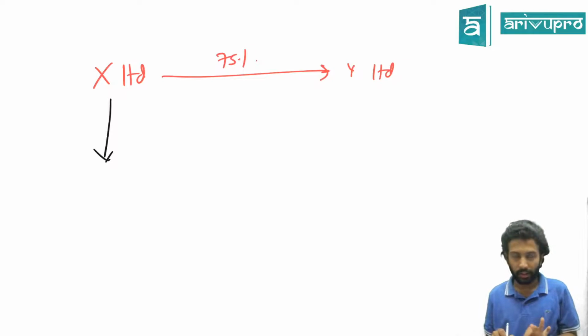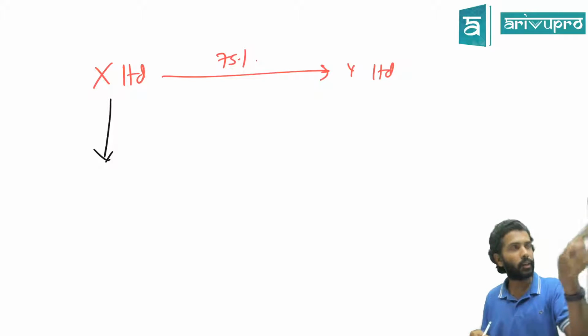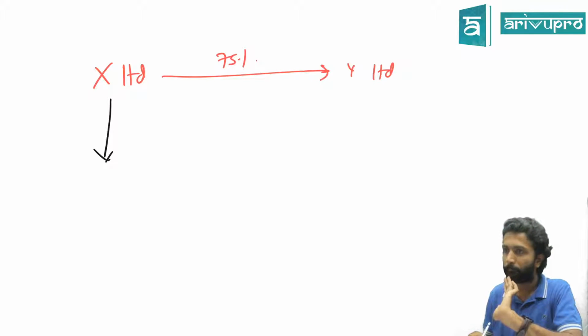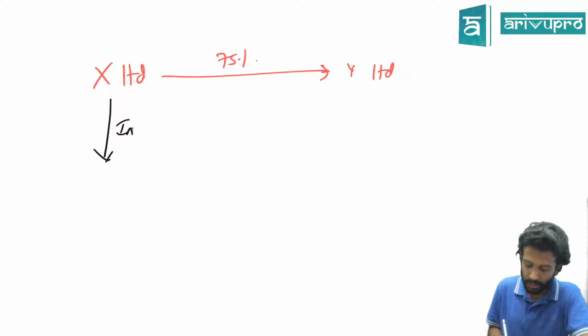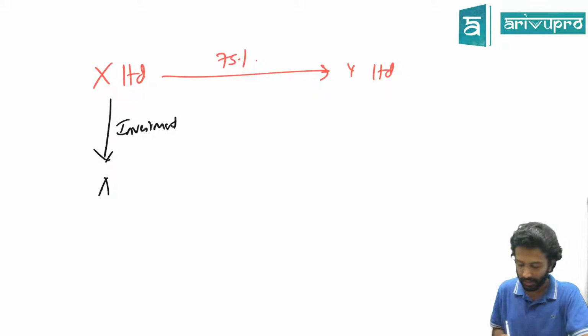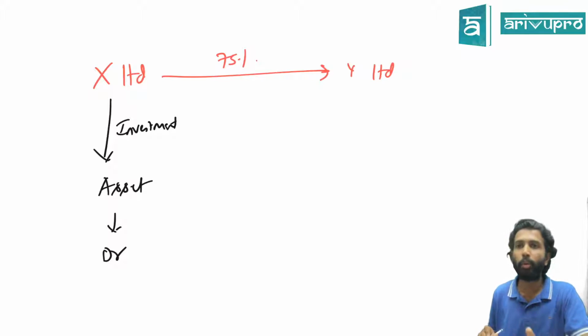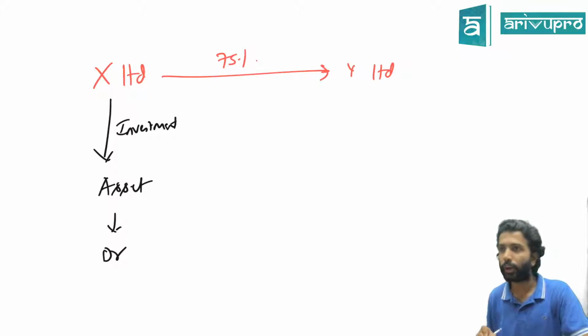Perfect. Here in our example, what did we say? That Dundee, you are able to see? X invested 75% in Y. That means for X, it is an investment. Yes or no? Investment for X. Investment means it's an asset. Assets have what balance? Debit balance. For whom? X Limited. So far good.